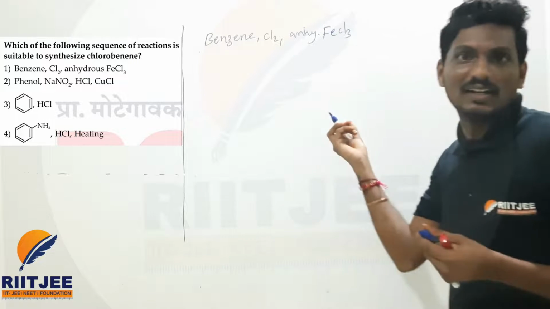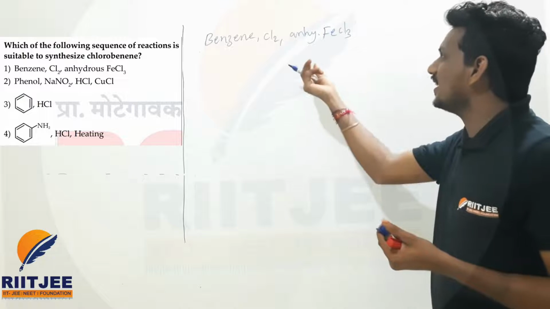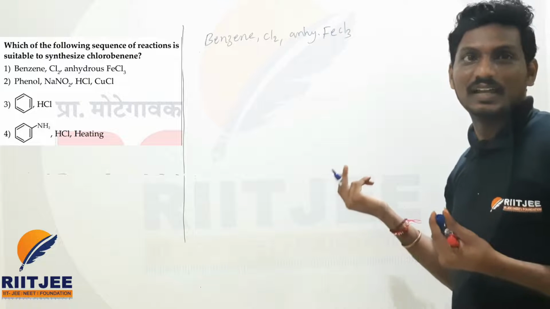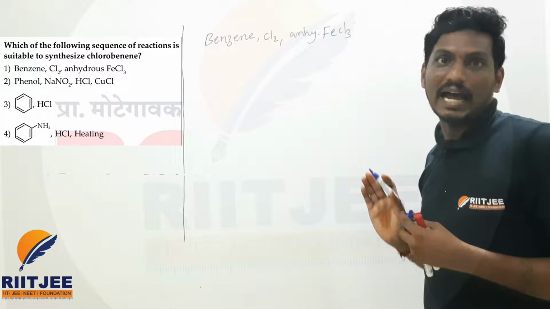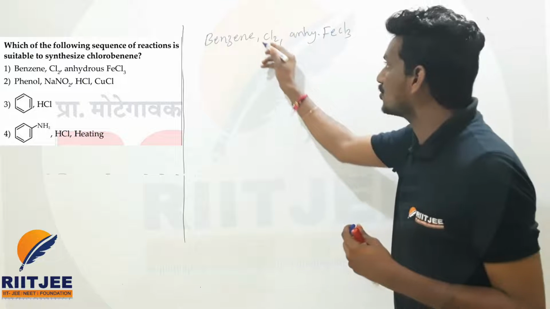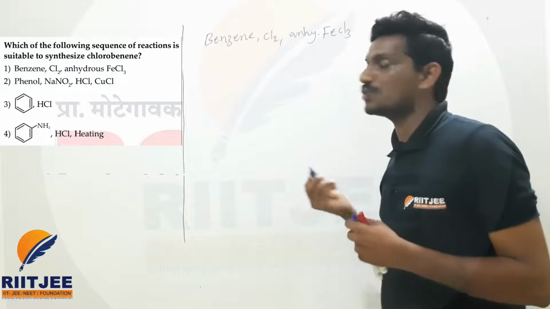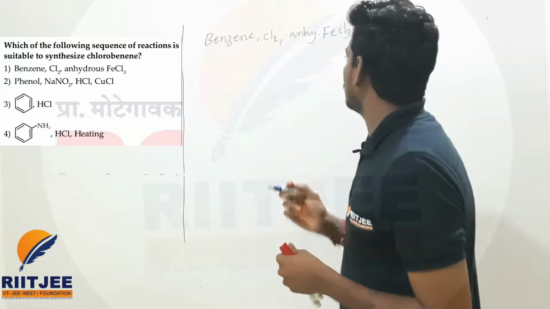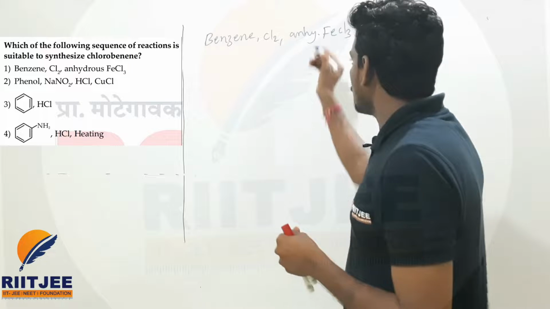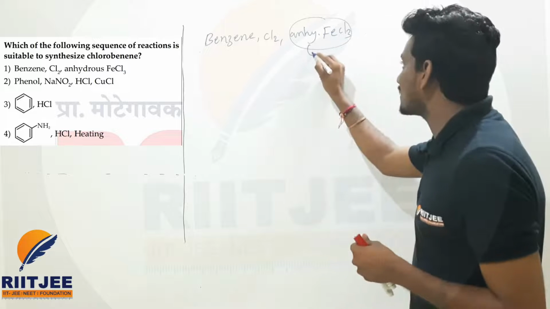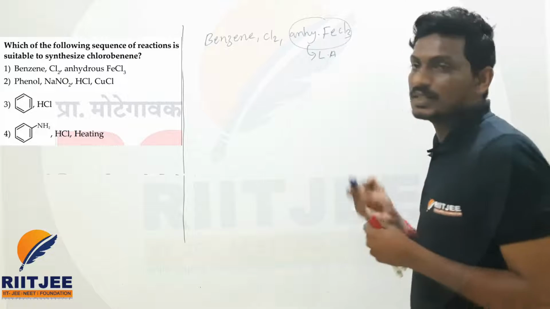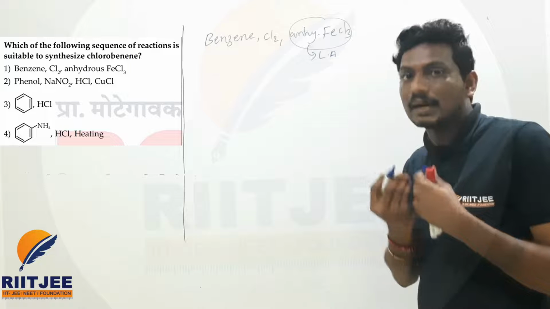So this is not the Friedel-Crafts alkylation which we learned, it is a very easy one, beta. Friedel-Crafts alkylation, acylation, halogenation we learned. So this is related to halogenation, beta. Simply addition of the halogen is there. How will the reaction take place? Let us see here. Whatever the anhydrous FeCl3 is there, this will act as a Lewis acid, which can accept a pair of electrons.